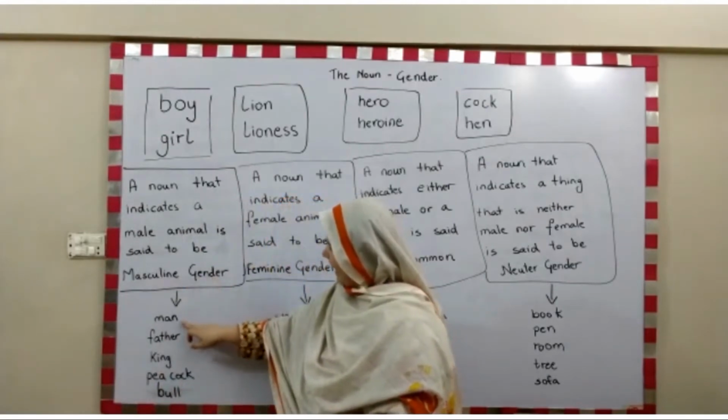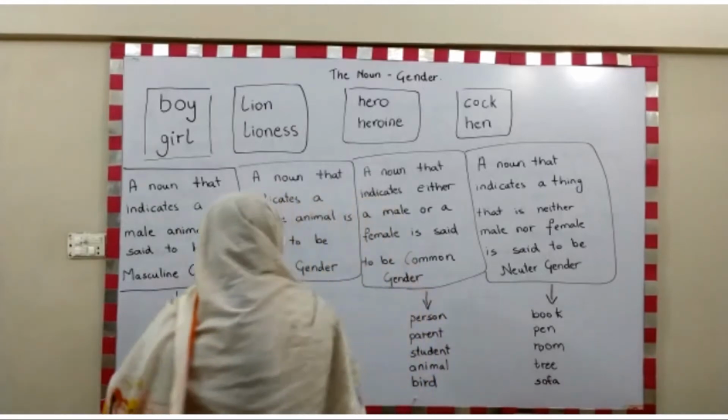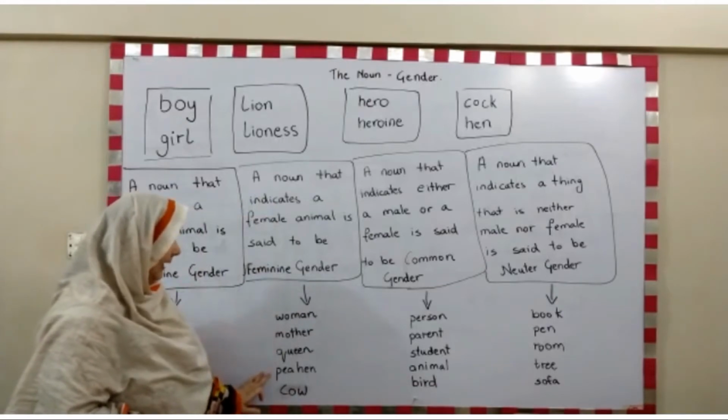Masculine gender, we have man, father, king, peacock, bull. And for feminine gender, we have woman, mother, queen, peahen, cow.